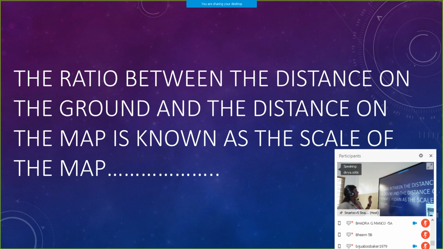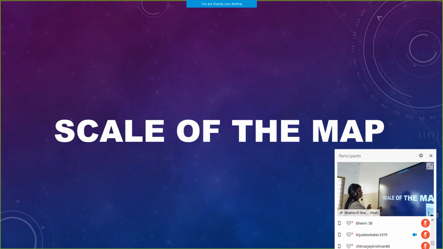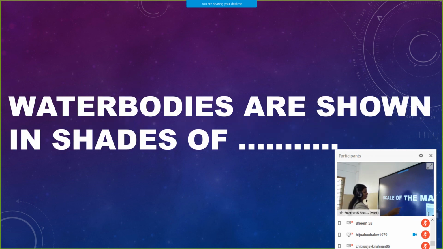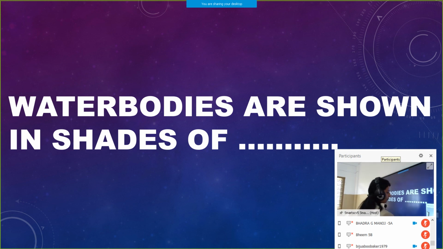Next question. The ratio between the distance on the ground and the distance on the map is known as the scale of the map. I think the answer is given. The scale of the map is the answer. Already the answer was in the question. Sorry. Next question. Water bodies are shown in shades of dash. It represents some color. Somebody?